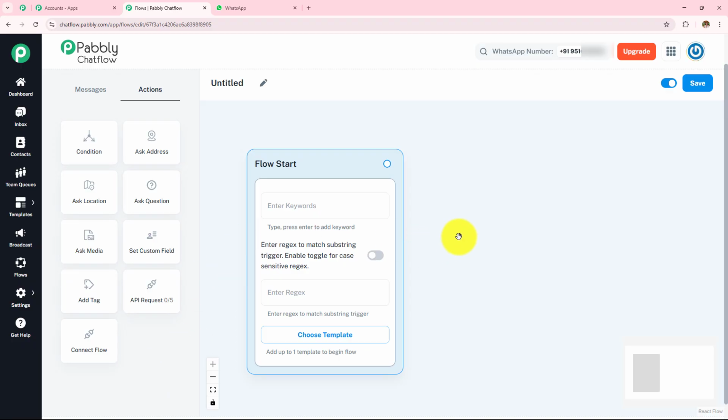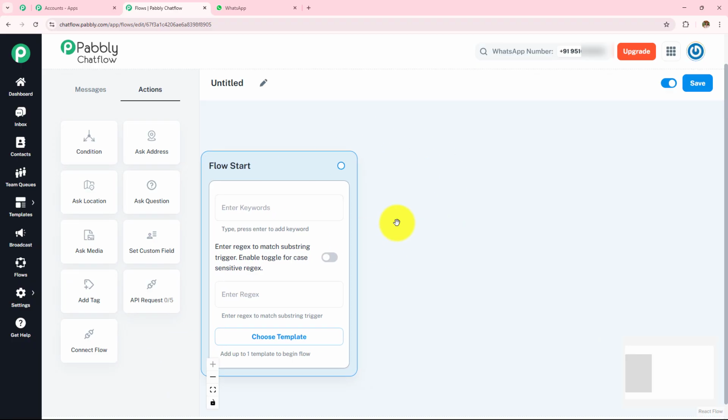Now moving on to our chatbot. To create this chatbot, we first have to learn how we can trigger this chatbot, which means whenever I'm going to receive some message, this chatbot should be triggered and start sending messages. For that, we have to enter keywords and regex. So I'm going to enter some commonly used keywords. I'm going to enter hello, press enter, hi, press enter, hey, press enter. So here I have added some commonly used keywords.